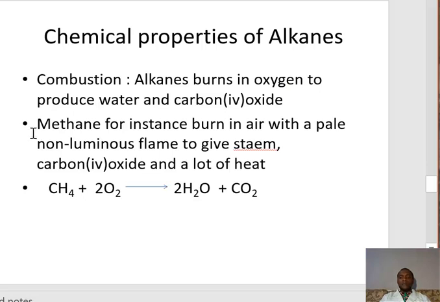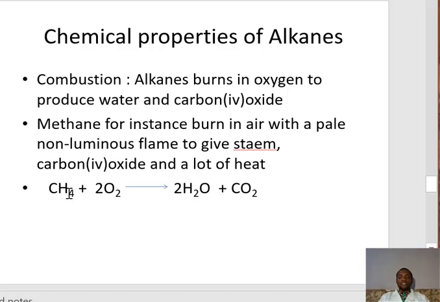Then we are looking at the chemical properties of alkanes. Alkanes burn in oxygen to produce water and carbon(IV) oxide. Generally, alkanes, when they burn in air, give us carbon(IV) oxide and water. For instance, when methane burns in air, it burns with a pale non-luminous flame and gives us steam, carbon(IV) oxide and a lot of heat.